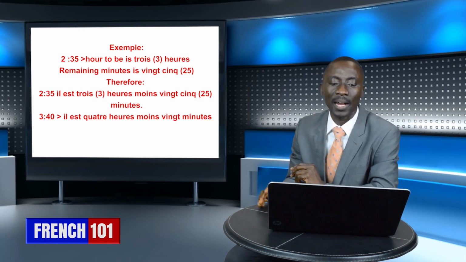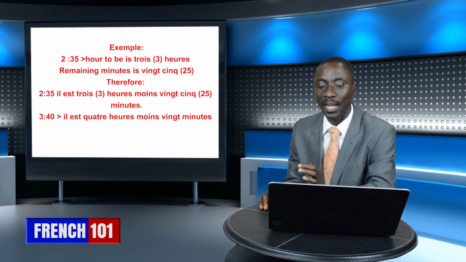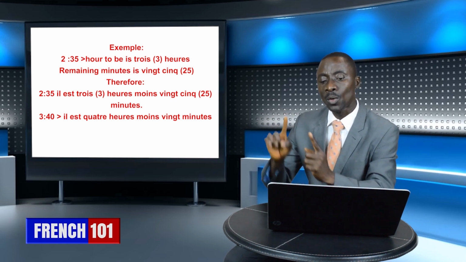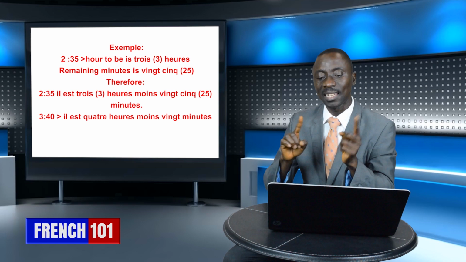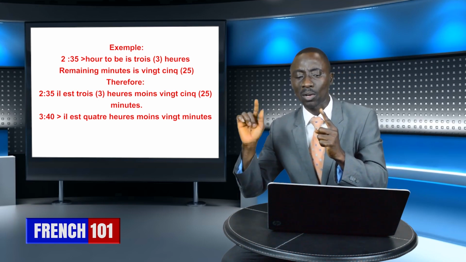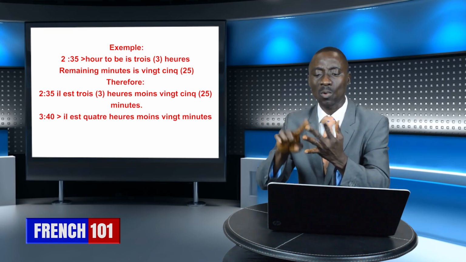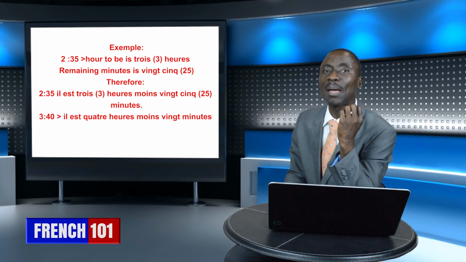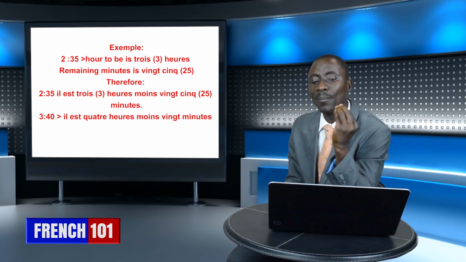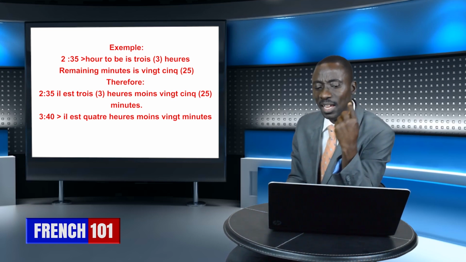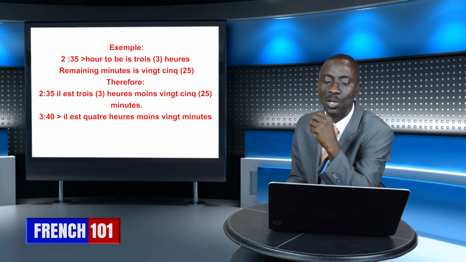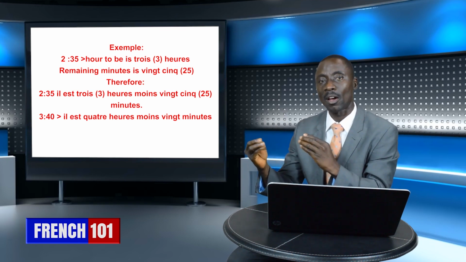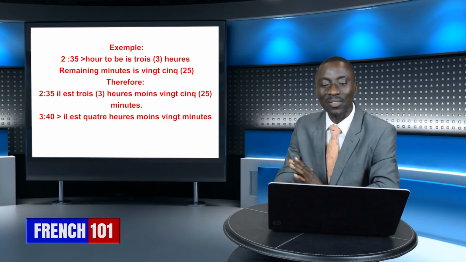From my second example there, 3:40. Il est, how many minutes? What is the hour we are going to? Look at the hour we are going to first. So, il est, what is the hour we are going to there? 4 o'clock. What is 4? 4 heures. 1, 2, 3, 4. Il est 4 heures. But minus, how many minutes? 20 minutes. That moins there means minus. It is 4 o'clock, but minus 20 minutes. That is the meaning of that expression. And so we have, il est 4 heures moins 20 minutes. Okay? That was a very wonderful one.